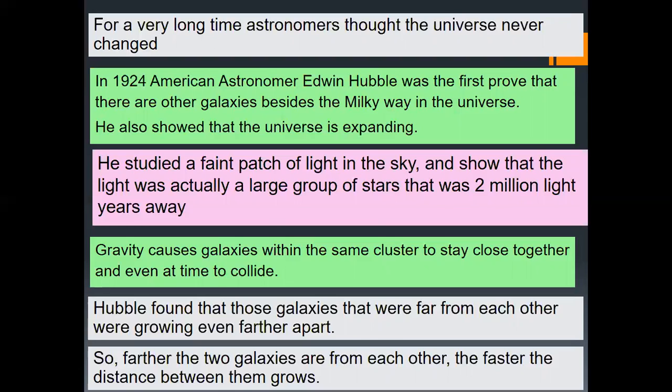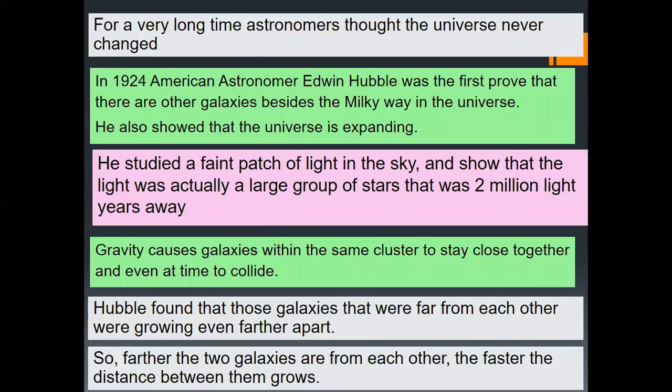In 1924, American astronomer Edwin Hubble was the first to prove that there are other galaxies beside the Milky Way in the universe. You know, the Milky Way is the galaxy that we live in. He also showed that the universe is expanding. He studied a faint patch of light in the sky and showed that the light was actually a large group of stars that was 2 million light years away.